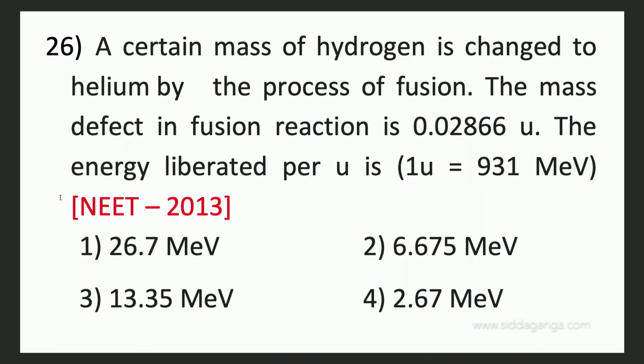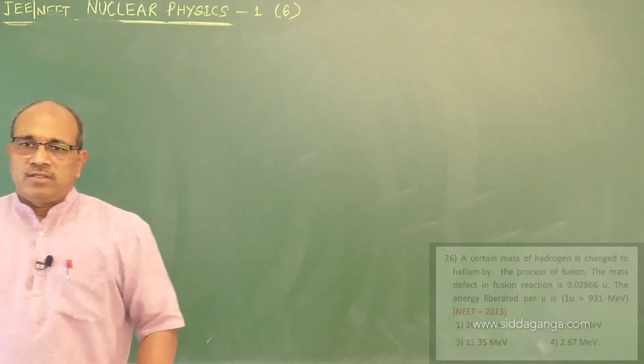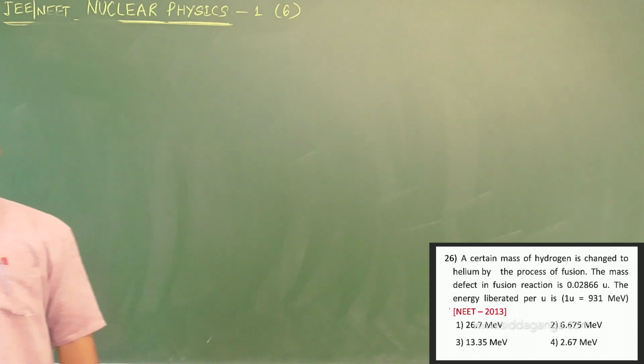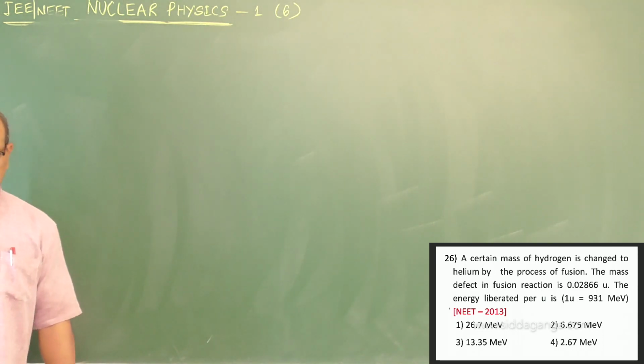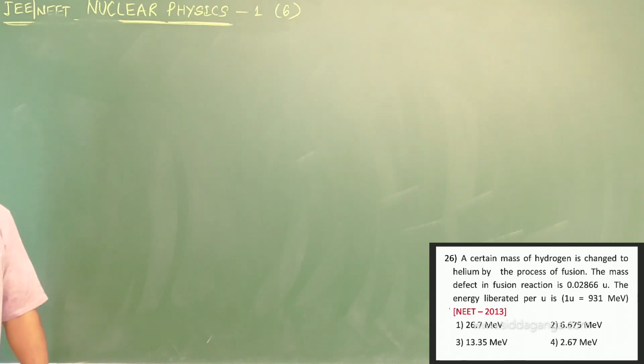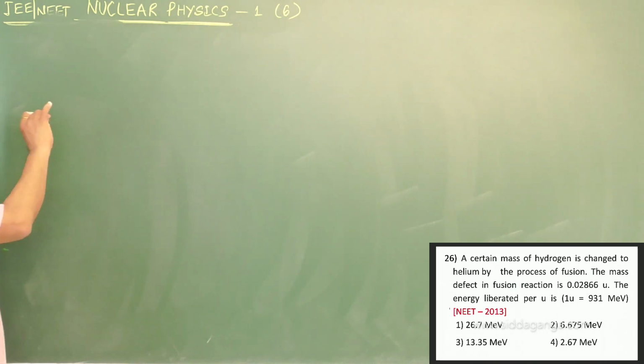A certain mass of hydrogen is changed to helium by the process of fusion. The mass defect in the fusion reaction is 0.0286 u. The average energy liberated per mass unit, NEET 2013. So a certain mass of hydrogen is changed to helium by the process of fusion, and the mass defect is given.